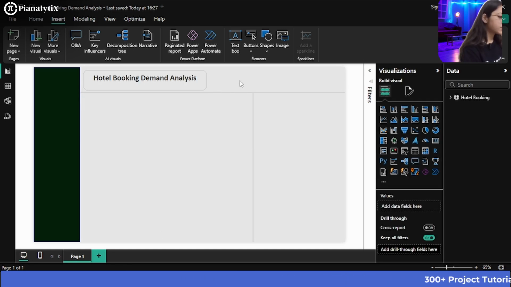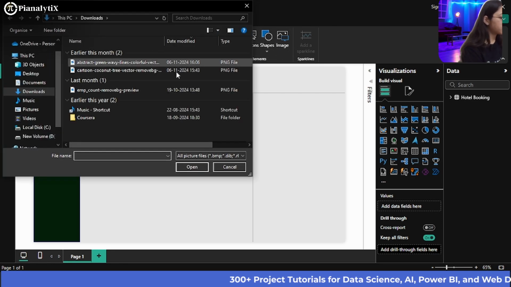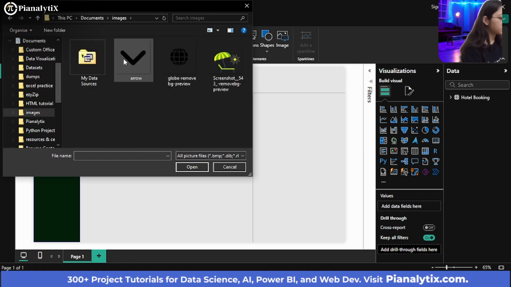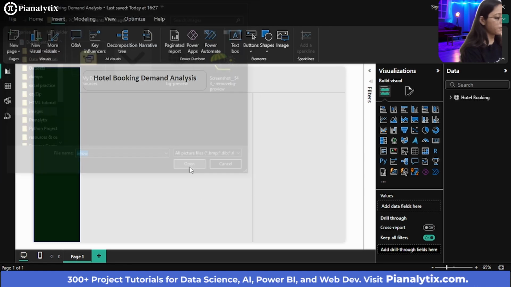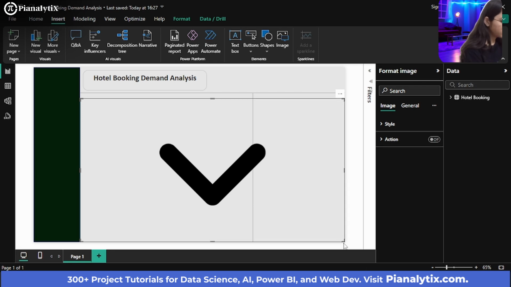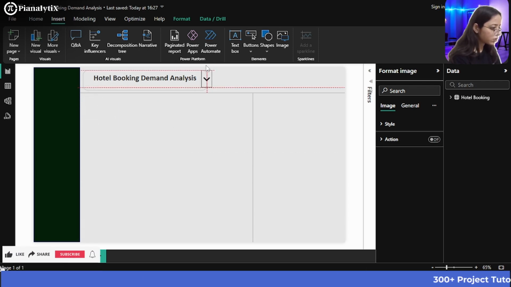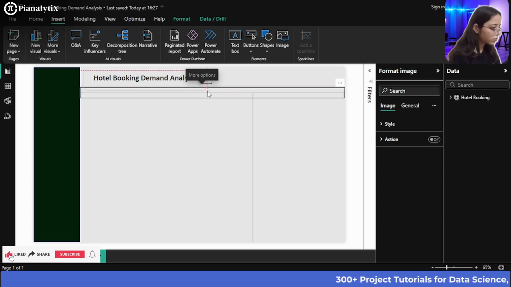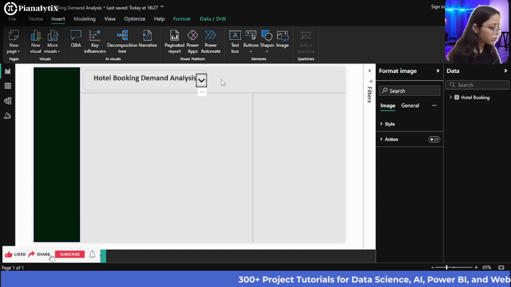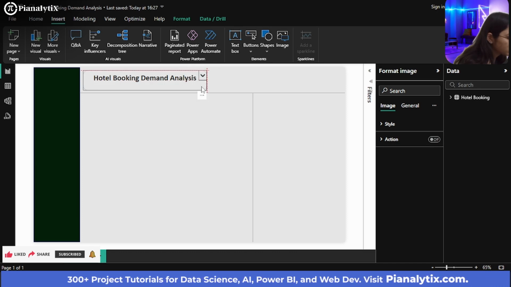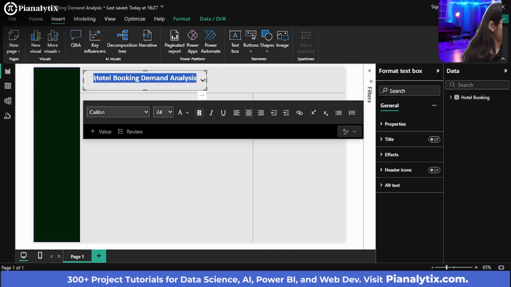And you can insert an image also. For example, you can choose images from a particular section if you have any pictures. I'll just resize this and align it on the left side.